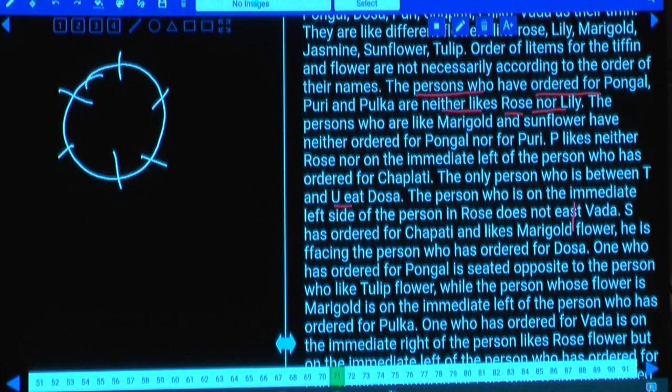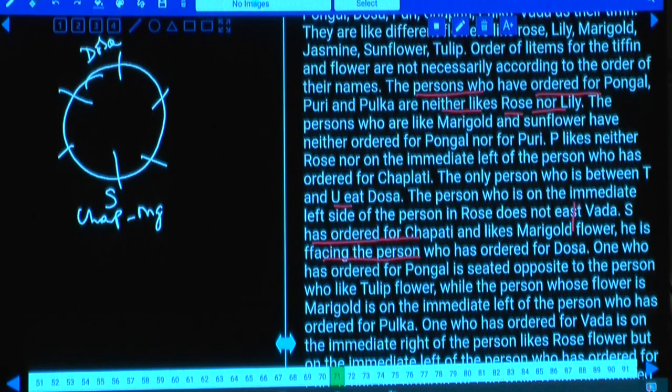Clear now? Now, tell me whether we can start with this one or not. Now this S has ordered for what? S ordered for chapati and likes marigold, and he is facing the person who has ordered for dosa, and this person must be dosa. Isn't it? Hence these 2 persons are opposite to each other. And one who has ordered for pongal is seated opposite the person who likes tulip flower.